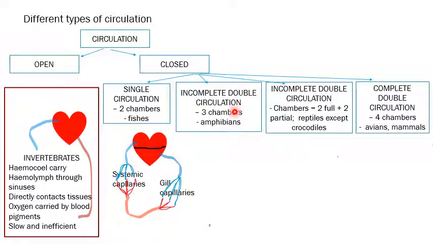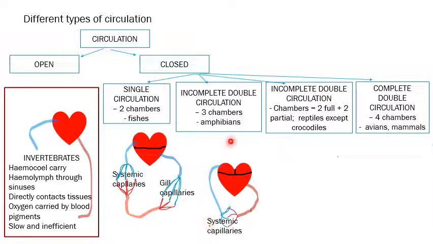In incomplete double circulation, let us see how it happens. The heart is divided into 3 chambers. One is the atria, 2 atria, and only 1 ventricle is present. This type is present in amphibians. From the ventricle, the arteries will arise, supply the tissues through the capillaries, and then from there the veins will arise and they will end up into the heart, the right atrium.